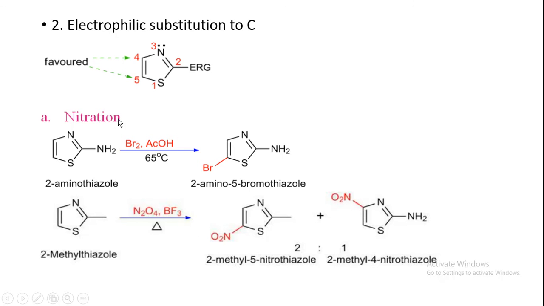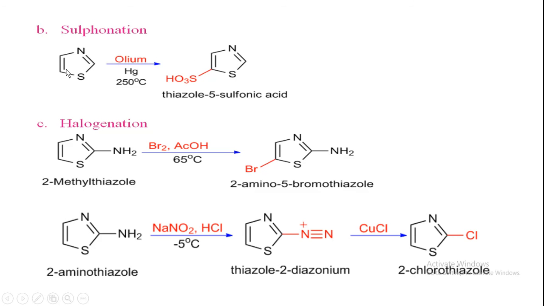If you do bromination, halogenation will take place in one position only, the 5 position, in the presence of an electron releasing group. That means there should be one electron releasing group in the second position of the thiazole. Next, sulfonation, in the presence of oleum and mercury. This will attach mainly at the 5 position, thiazole 5-sulfonic acid. So in the 5th position the sulfonic acid group SO3H will be attached.